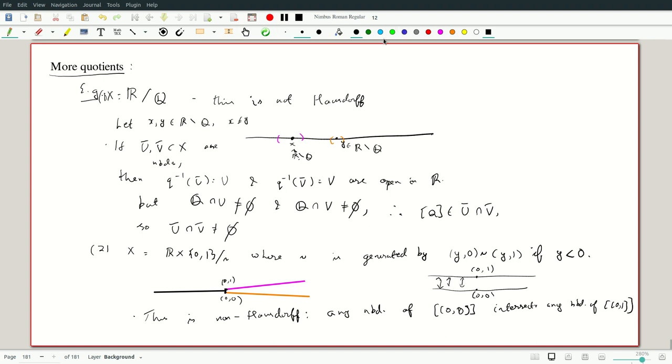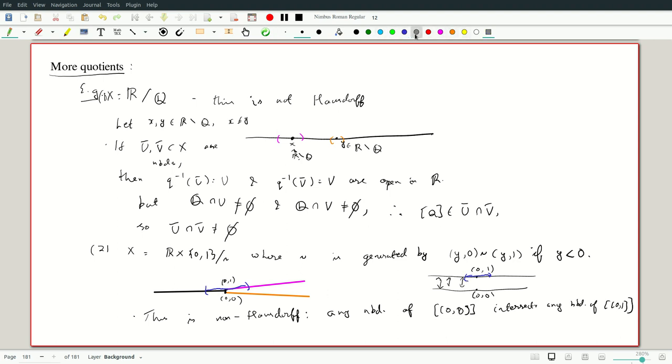They do include some rather nice neighborhoods. Images of open sets in quotients need not be open, because if I take the image and then the inverse image, I can end up with more than I started with. But if I take this open set, the blue one, its image would be up here and will not go to the lower part at all, and its inverse image will be back to this.